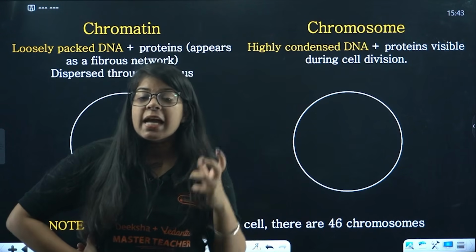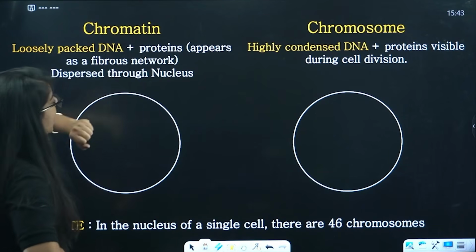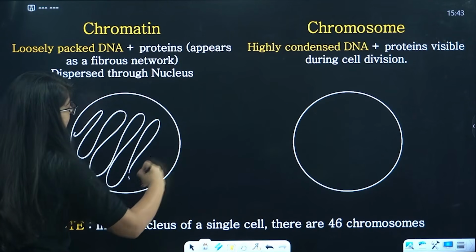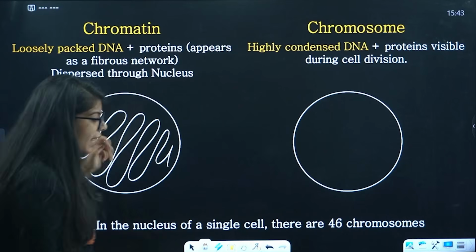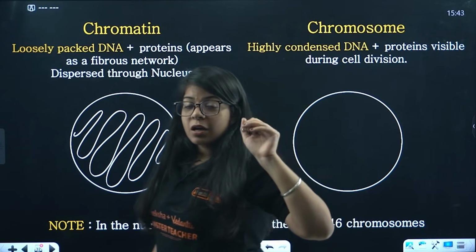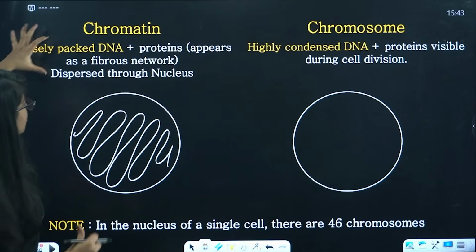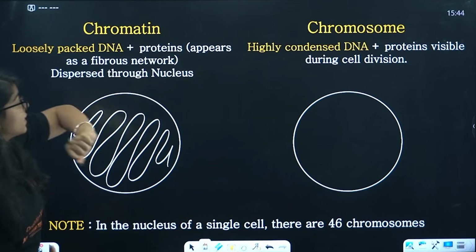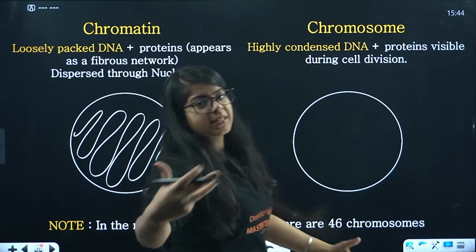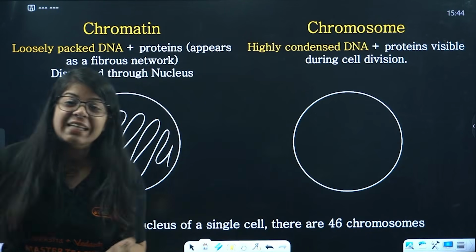Now we studied that the nucleus helps in division as well. So what happens? The chromatin is loosely packed DNA. That means it is just inside the nucleus like this. It is not packed in a structure. It is not like that structure that you see in movies. It's basically inside the nucleus like this. So it's loosely packed DNA plus proteins, appearing as a fibrous network, and it is dispersed through the nucleus. It is all over the nucleus, and this DNA also holds proteins.